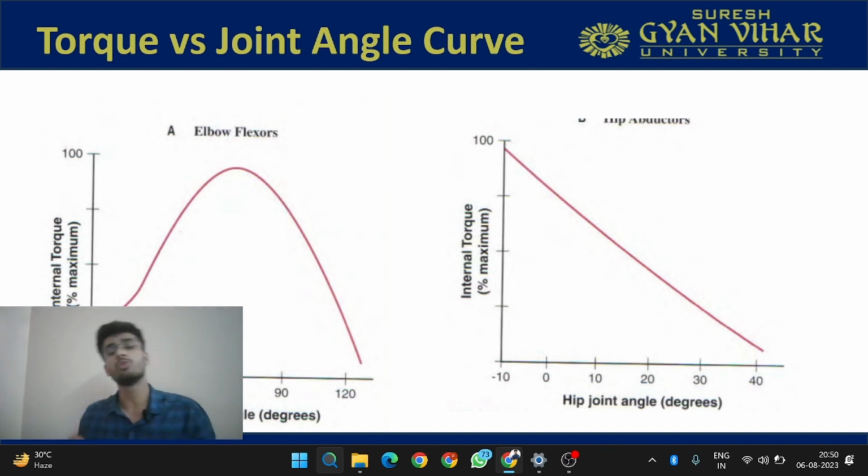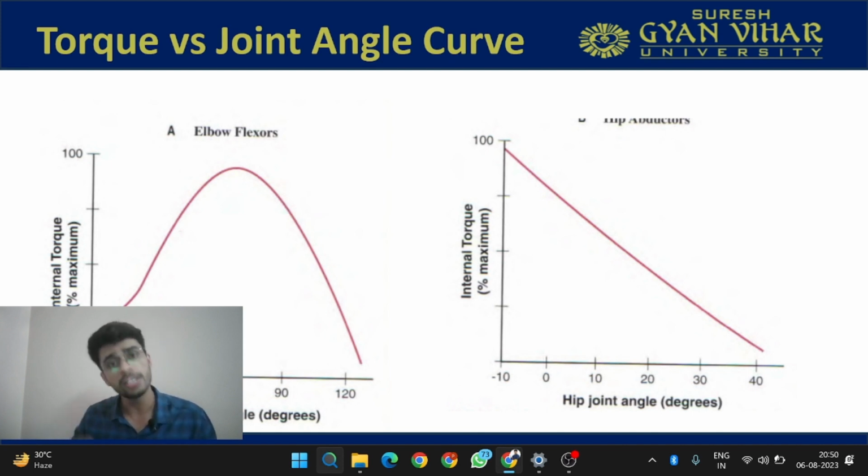There are so many factors which account for it that we will be understanding now. So we must know that for a muscle to act, it can produce maximum force at a certain angle. If it is elbow flexor, it can produce maximum force between 60 to 80 degrees, and if it is a hip abductor, it can produce maximum force at 0 degrees or minus 10 degrees of adduction.